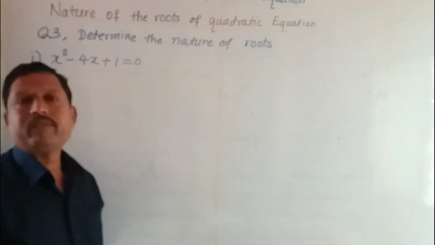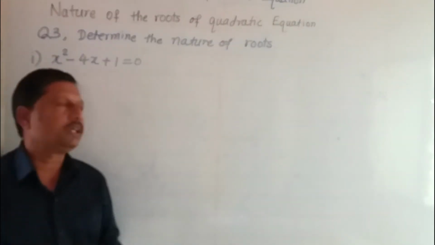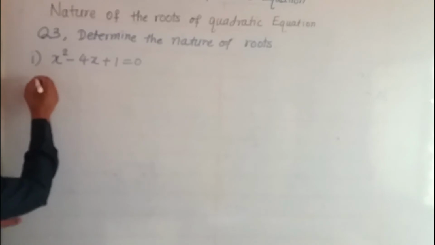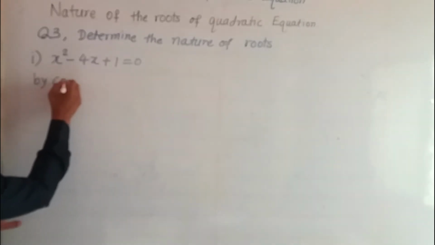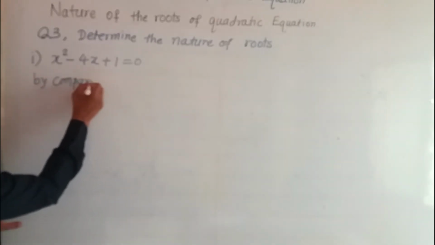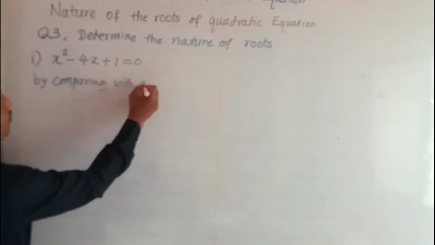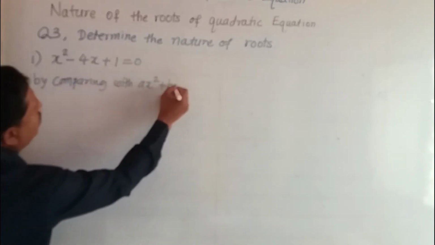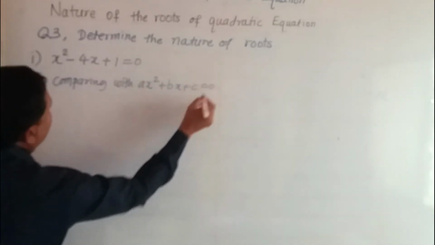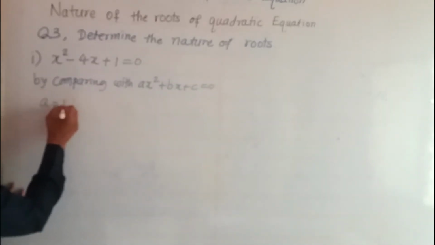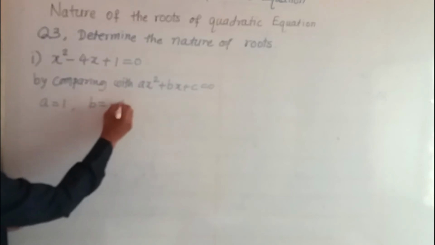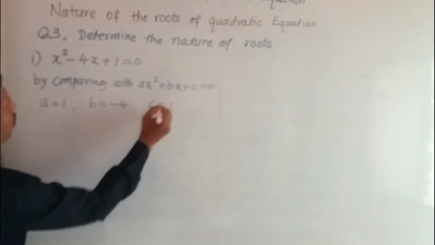First of all we find the value of the discriminant. By comparing this equation with ax square plus bx plus c is equal to 0, we get the values of a as 1, b as -4 and c is equal to 1.